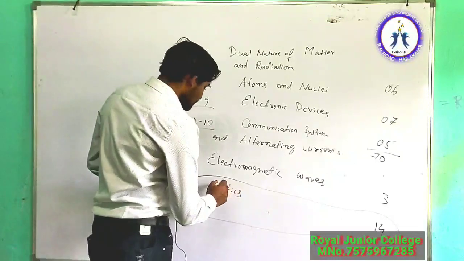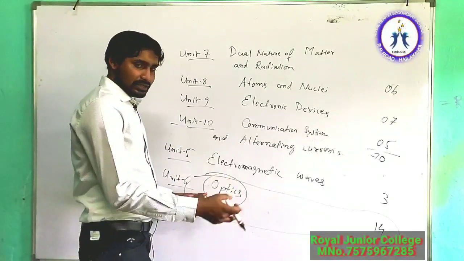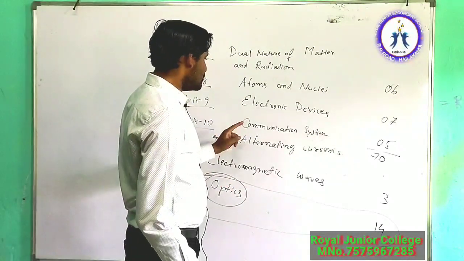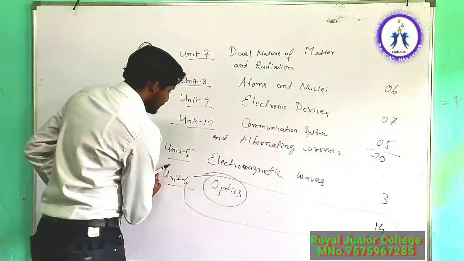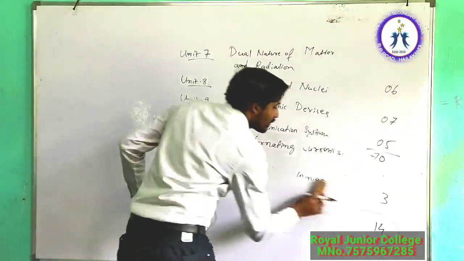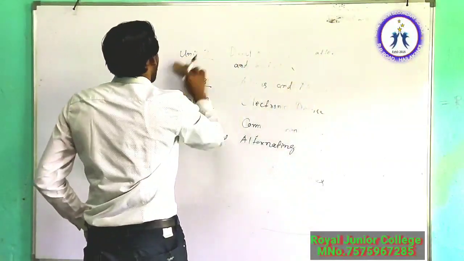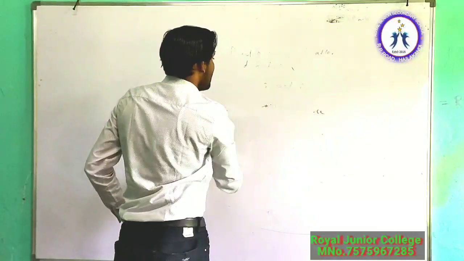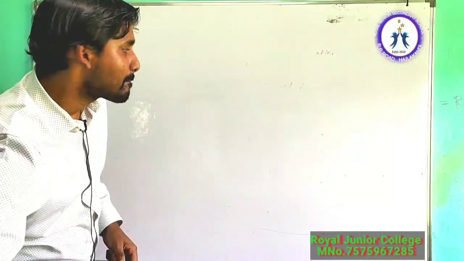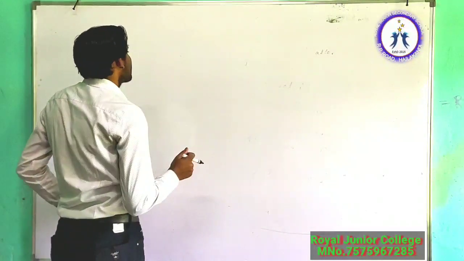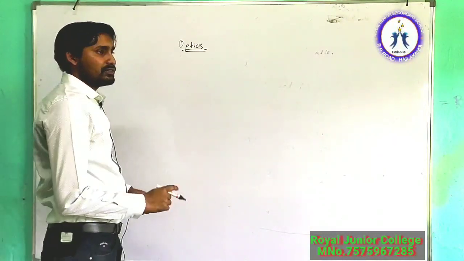So I will basically teach you optics currently. After that, I will go to electronic devices, communication system, and electromagnetic waves. First, let me start with optics. So we need to know first what is called optics.